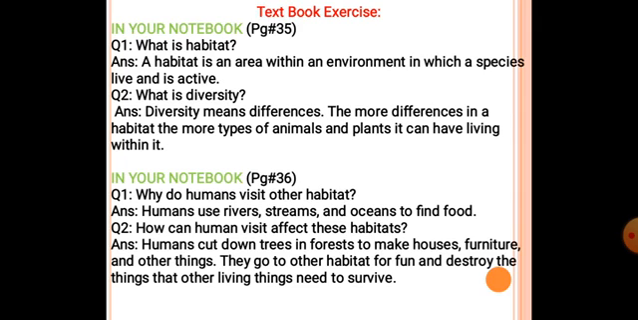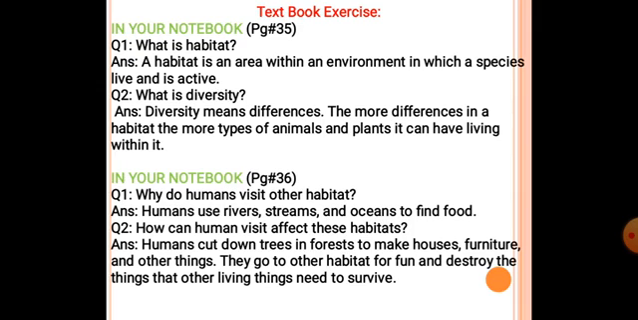Now we are going to solve the exercise of our textbook. Keep in your mind that all work should be done in your science copy. So question number 1 is, what is habitat? A habitat is an area within an environment in which a species lives and is active. Question number 2, what is diversity? Diversity means a difference. The more differences in a habitat, the more types of animals and plants it can have living within it.